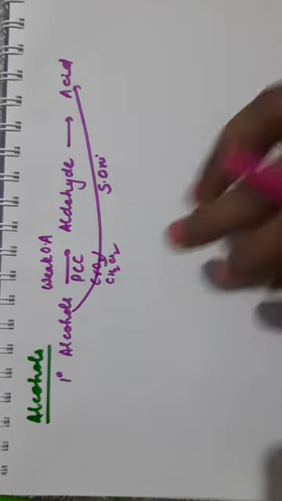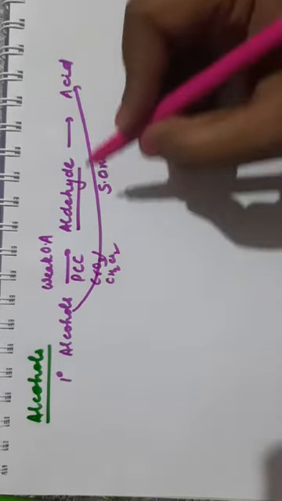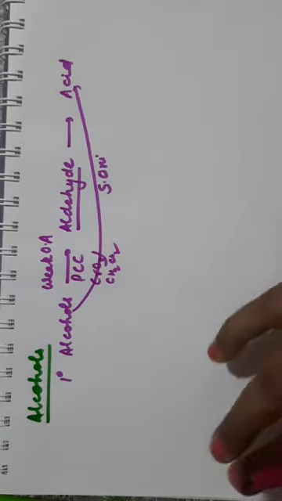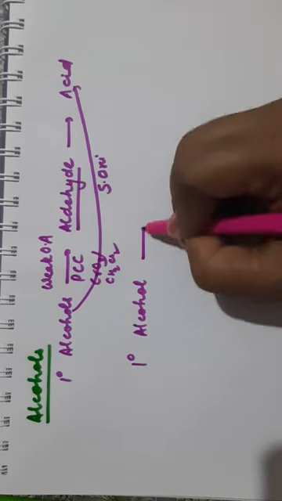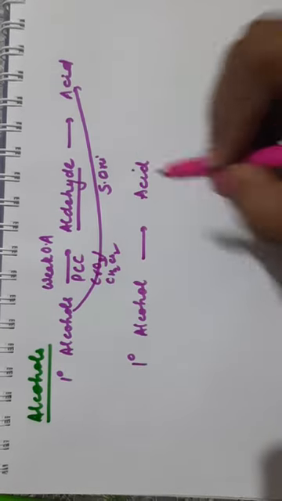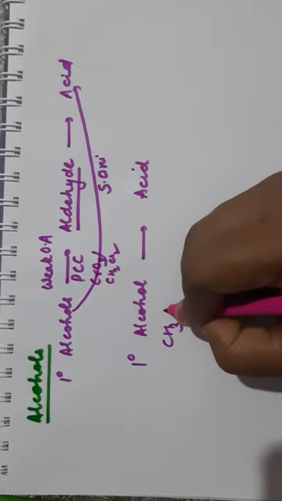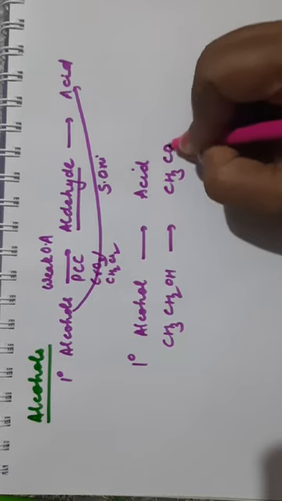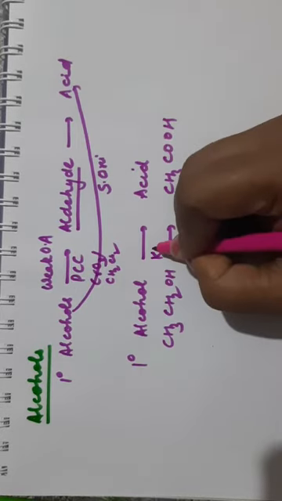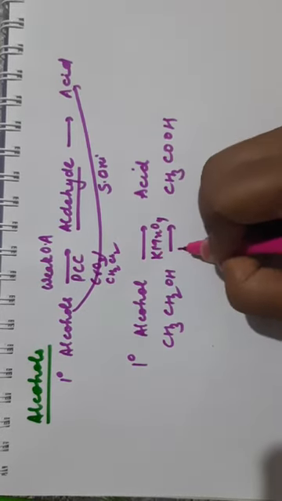So if you are using a weak oxidizing agent, the reaction will stop at this stage, so we will get an aldehyde. Now here, since we are using a strong oxidizing agent, 1 degree alcohol will give us acid. Example, if you have taken CH3CH2OH, you will get CH3COOH. Using KMnO4, in acidic medium we are using it.